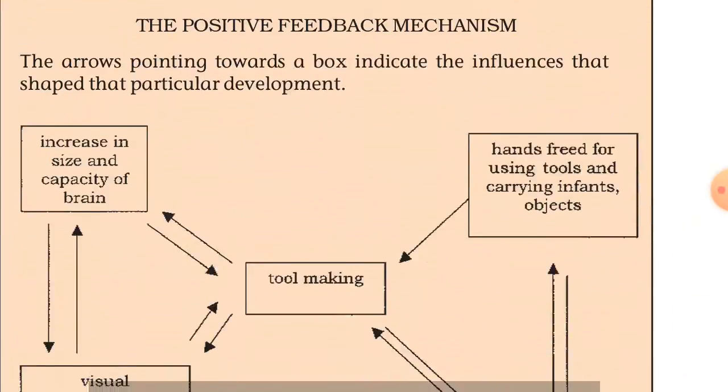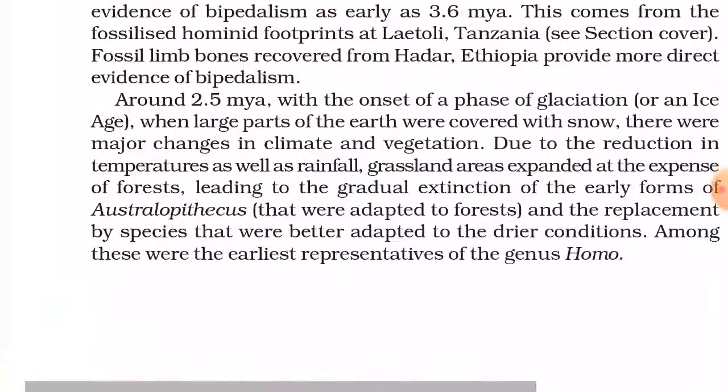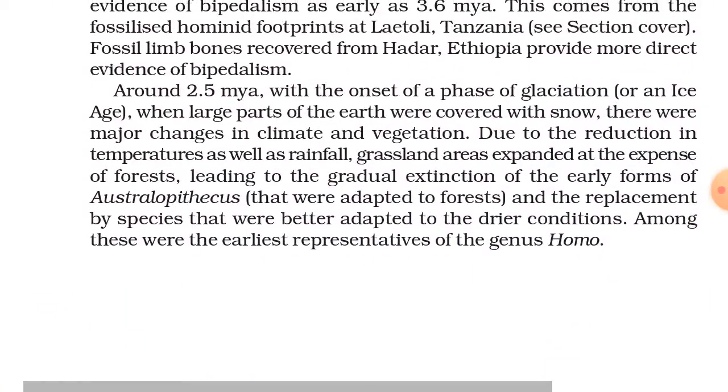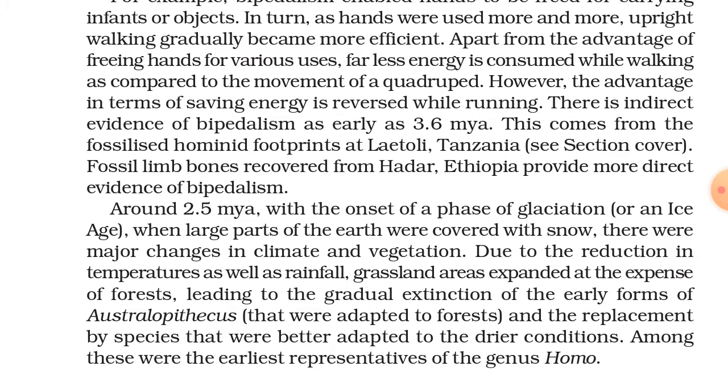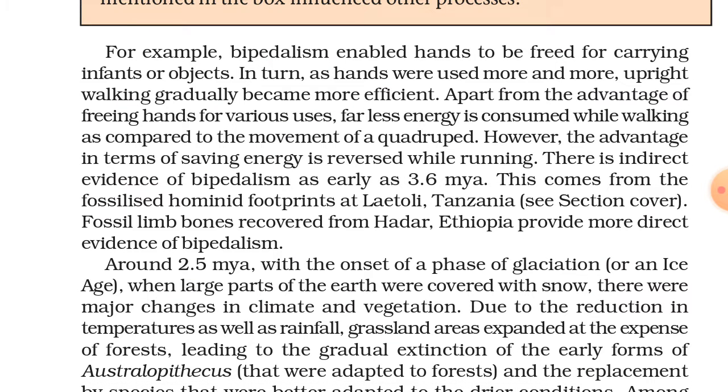Next, we discuss being bipedal. What were the features of being bipedal for humans? When humans became bipedal, he started walking on 2 feet. What were the benefits of it? He could carry any object or his infant in 2 arms.